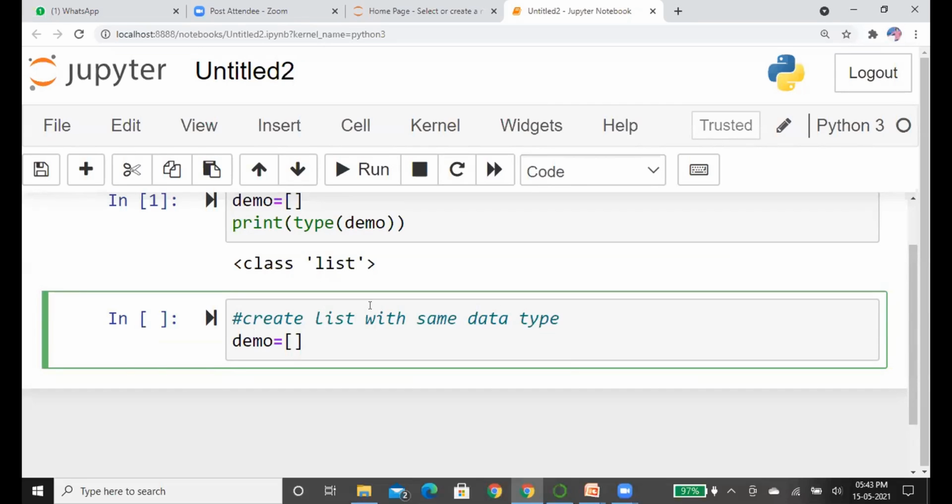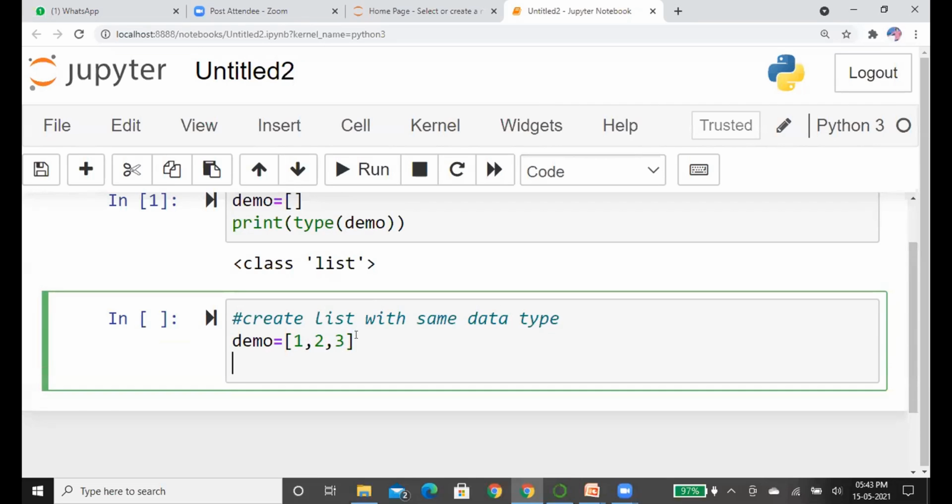Now we are going to create a list with the same data types. See, demo is a list which contains the same data types as integers. 1, 2, 3 are integer data types. Now we print the list.